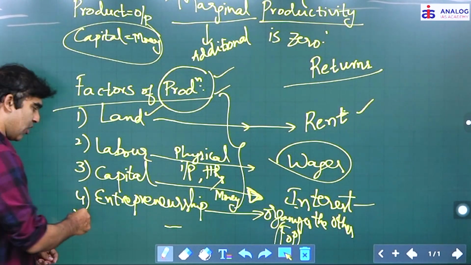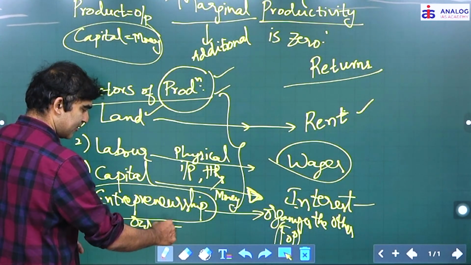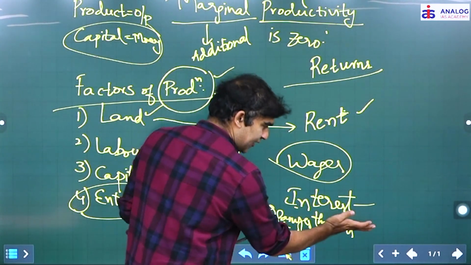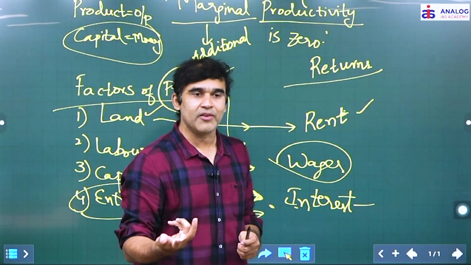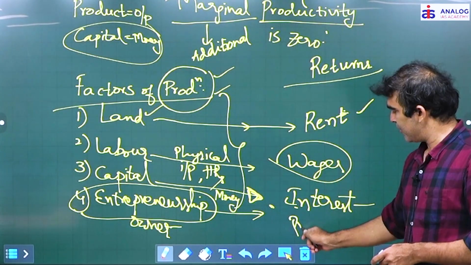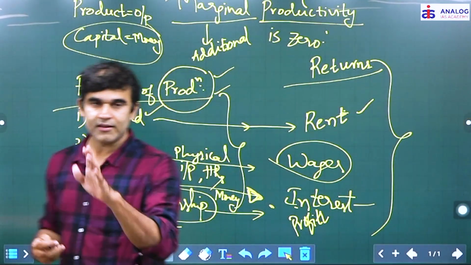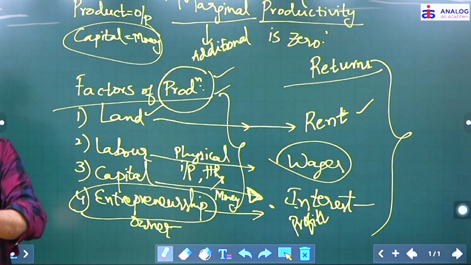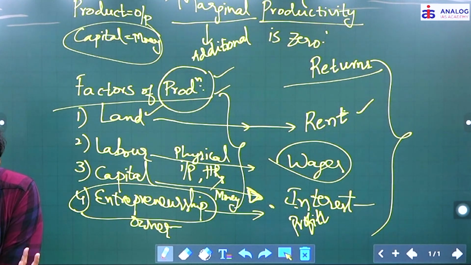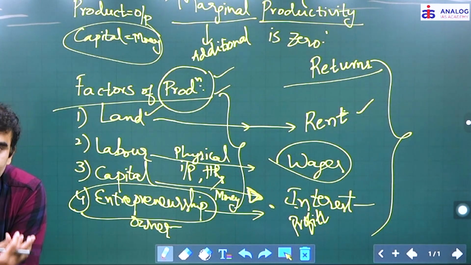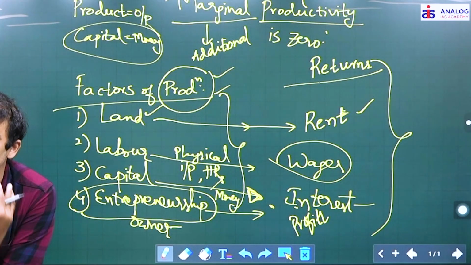And finally, entrepreneurship. An entrepreneur is nothing but the owner. What will an entrepreneur get for his effort of organizing the rest of the factors of production? What is the entrepreneur receiving in return? Profits. So these 4 are very important. There are 4 factors of production, and they are very much essential for carrying out the production activity. And factors of production will give you something in return when you deploy them. Once you deploy, you will earn something in return.